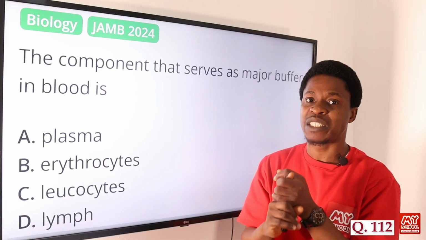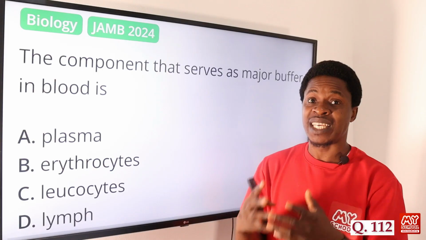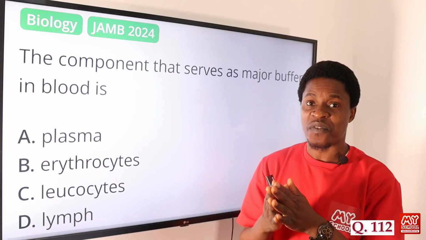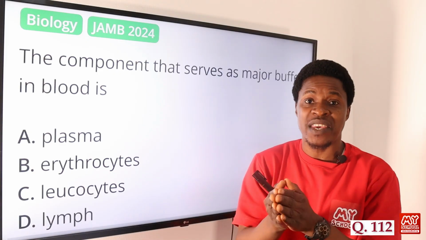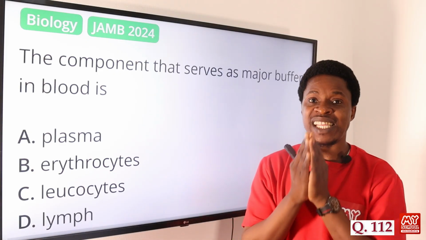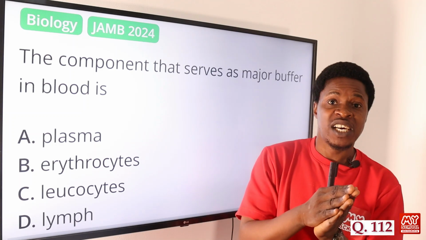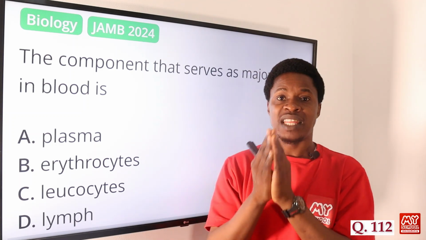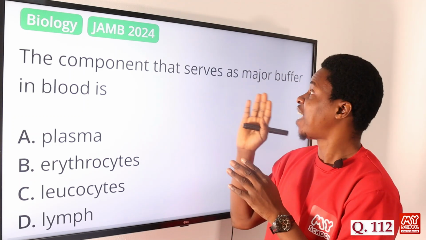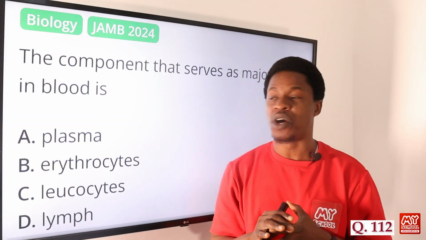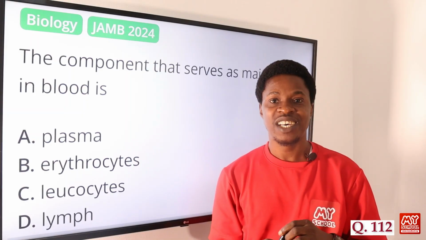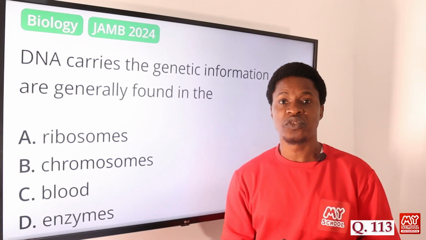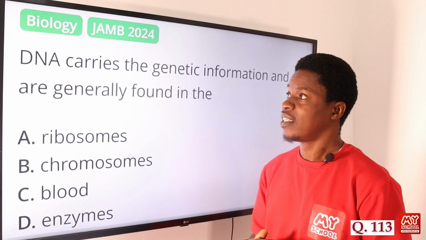So that makes plasma the buffer, the one that has the component that helps to balance the pH level, in changes to acid or basic in the body of the organism. So the component that serves as major buffer in blood is no other than plasma. So the correct answer is option A. Now let's move on to question 113.